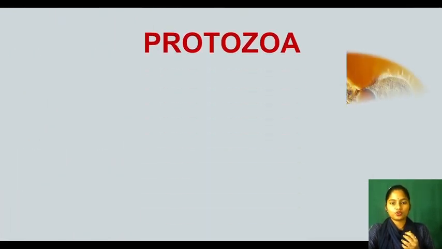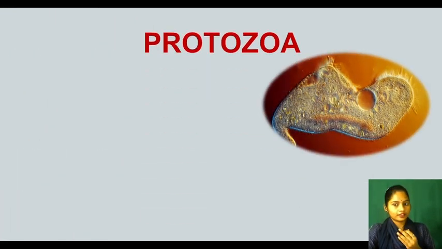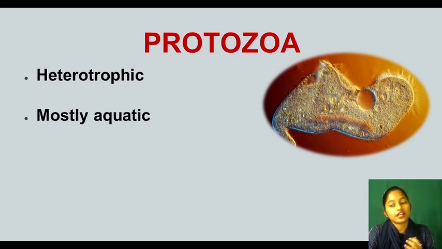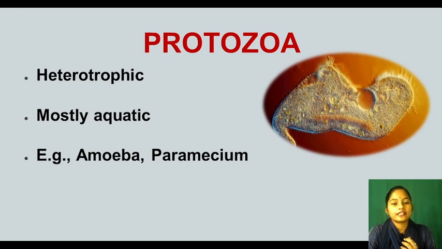Now see, protozoa. What are protozoa? This is a picture of protozoa. It is heterotrophic. It means it cannot make food by its own, so it depends on others for getting its nutrition. Mostly aquatic. Mostly they live inside the water. An example is amoeba and paramecium. This is amoeba or paramecium, right?